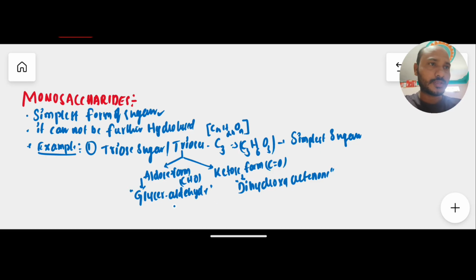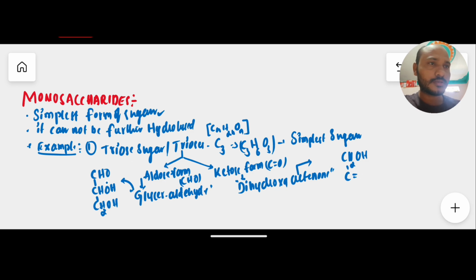If we write their chemical formulas, the first carbon in an aldose is always CHO. Here I am writing the aldose form, glyceraldehyde. Coming to dihydroxyacetone phosphate, if we interchange, the OH at the second carbon is above, and at the second carbon we have the ketose group.